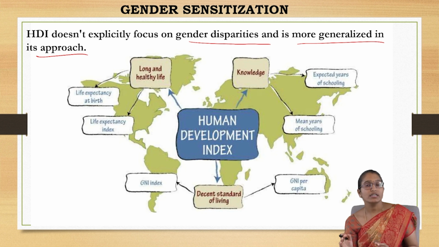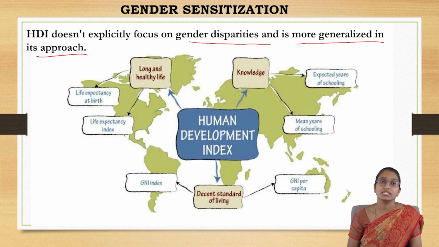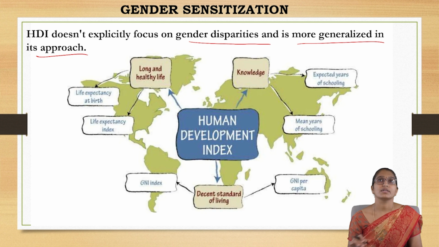It is not considering or talking about gender disparities or inequality. But with respect to female and male, by taking these three key factors, it shows how overall development is done.